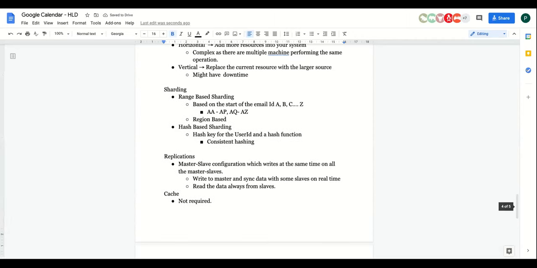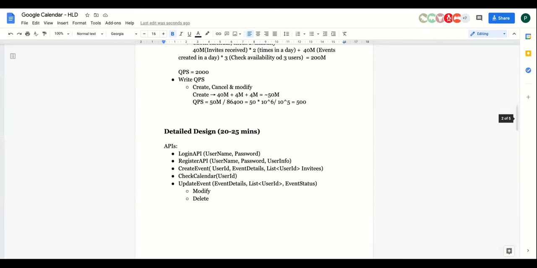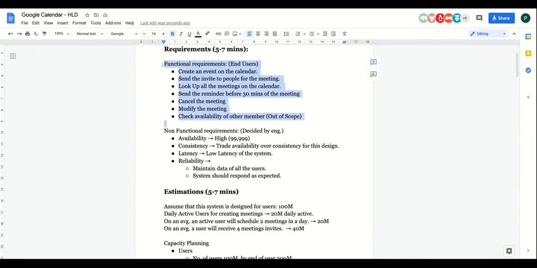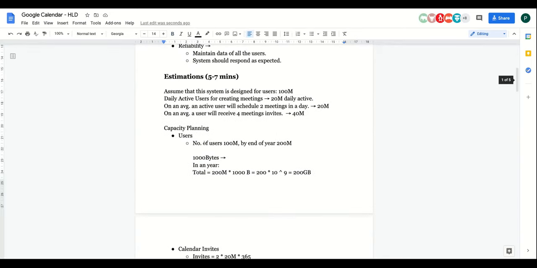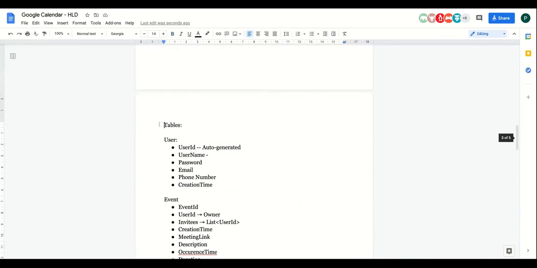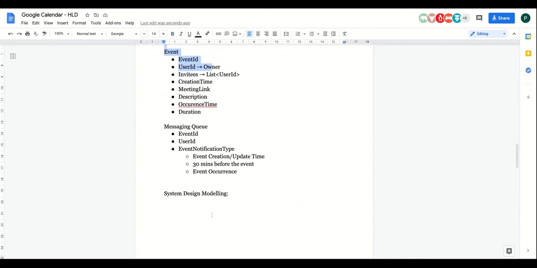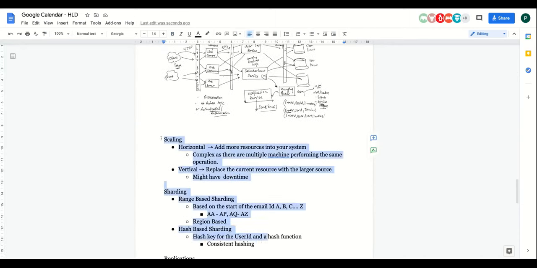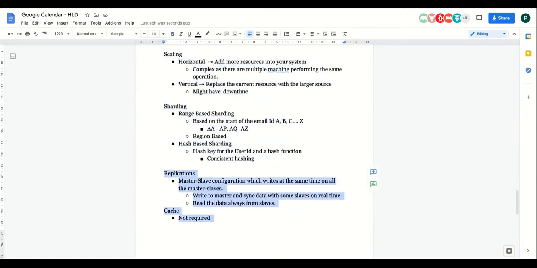Okay. So you talk about all these things in detail, and I think that is good enough for a particular design. If you see here, we covered requirements, functional and non-functional requirements. We talked about all the estimations which we need. Then we talked about detailed design, all the APIs which we need, all the tables which we need, the messaging queue which we need. We talked about the system design modeling, how we'll model your system. Talked about scaling, sharding, replication, caching.